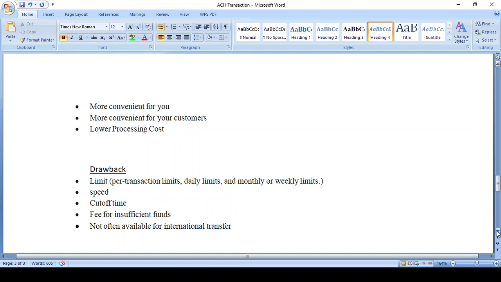It differs from bank to bank. Suppose 1 hour, 2 hours, or 1 day, 2 days, it differs from bank to bank. In case you opt for auto payment but you don't have the funds, at that time a penalty is charged to your account. You also cannot do any international transfer. You can do transactions only for domestic purposes on the ACH network.